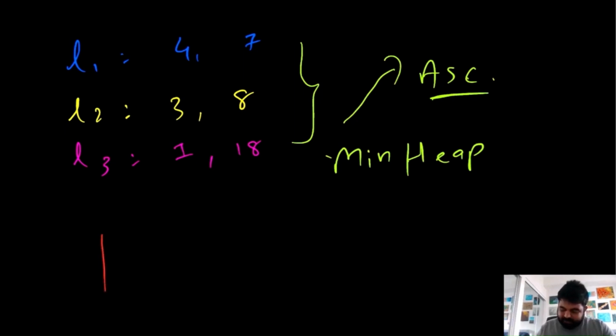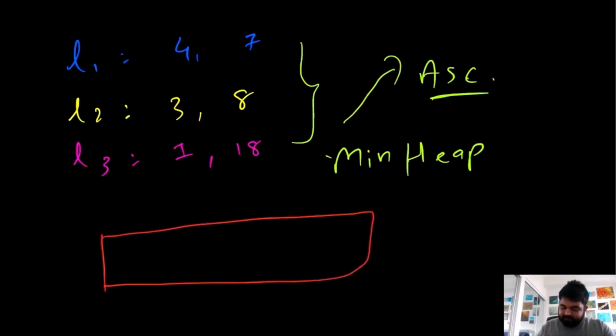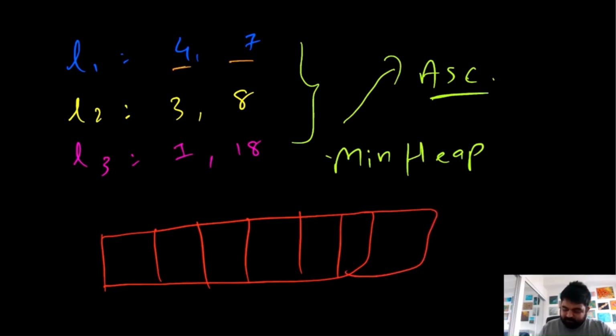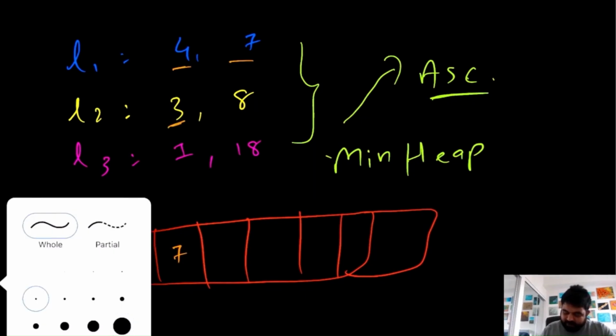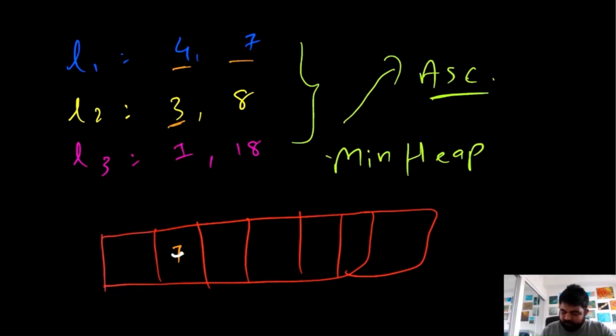So let's create a priority queue that will represent this min heap. Okay, and now let's start adding elements one by one. So first we will add 4 and 7. Okay, next element is 3. So the moment we enter 3, the priority queue is going to fix itself. So now it is going to be 3 4 7. Okay, now we need to enter 8. So 8 we can enter over here.